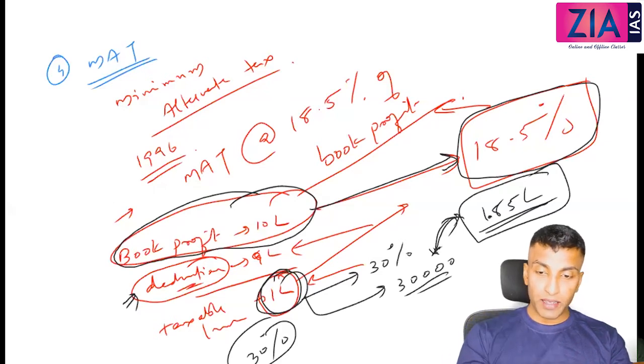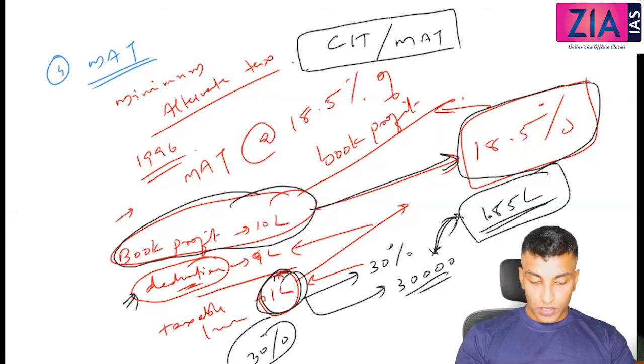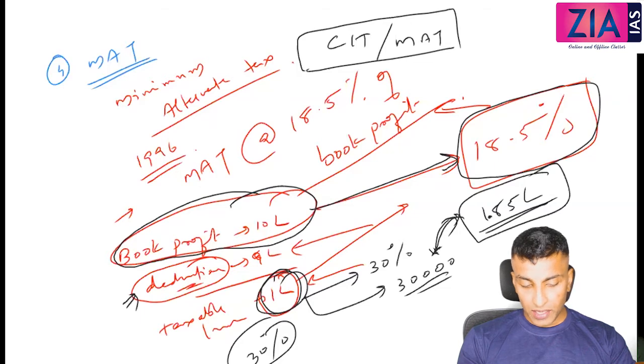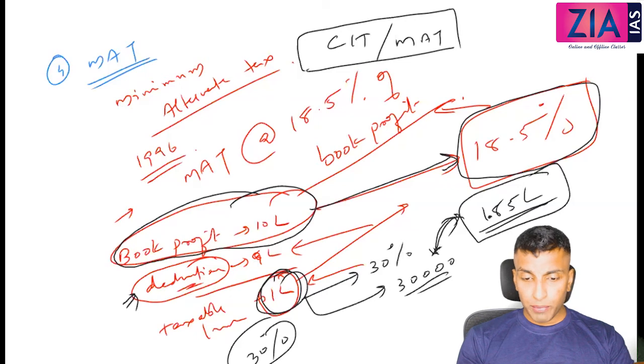The firms have to pay corporate income tax or MAT, whichever is higher. So that means, in simple language, you can understand, government think what, beyond 18.5 percentage, if you are making a reduction, that means you are misusing the provision of deduction. So up to 18.5 percentage is okay. Beyond that, it's a kind of misuse. That is a presumption here.